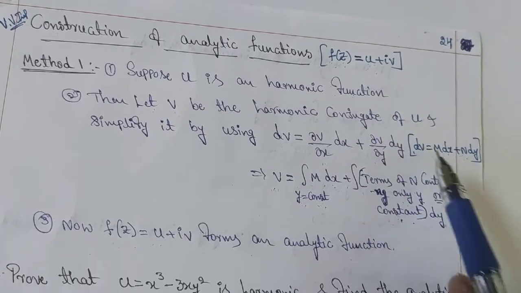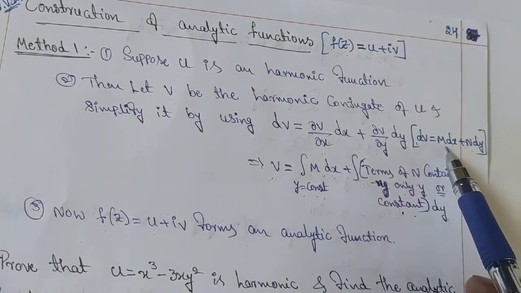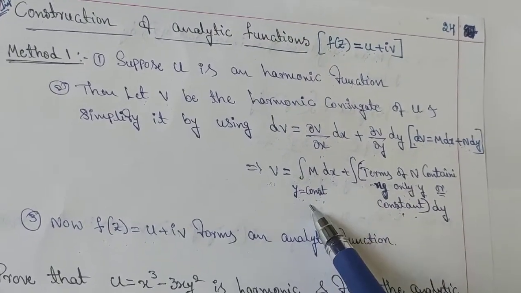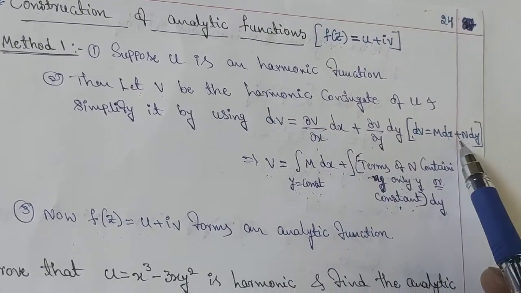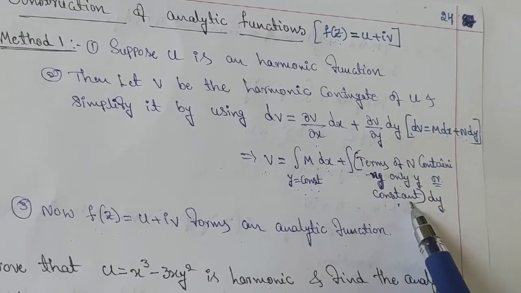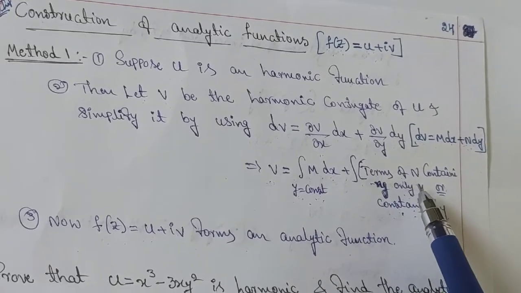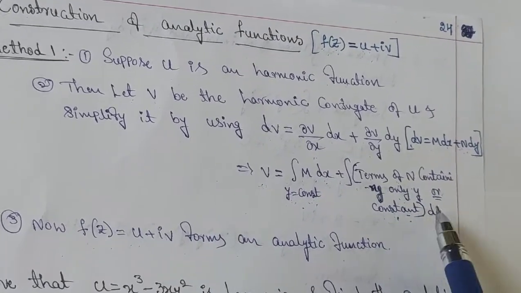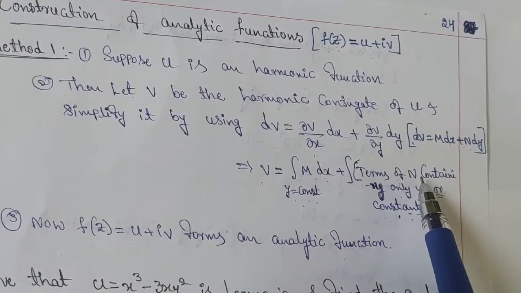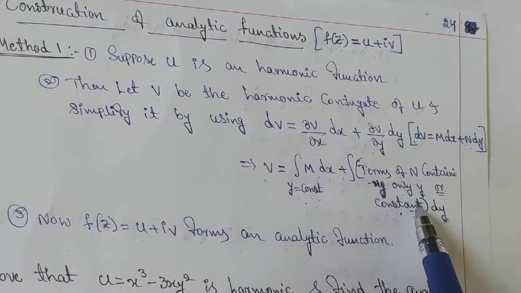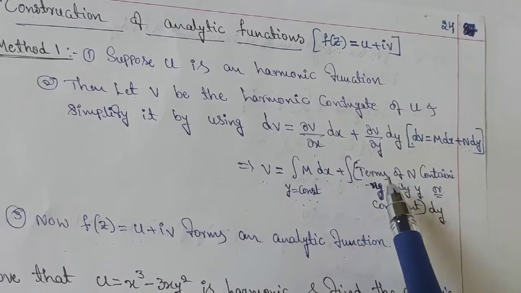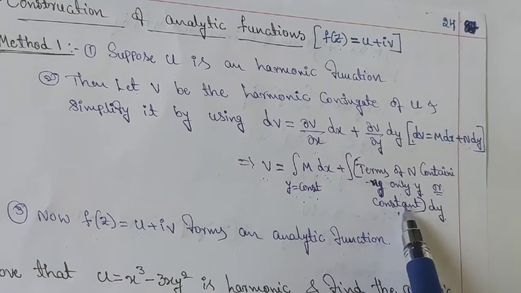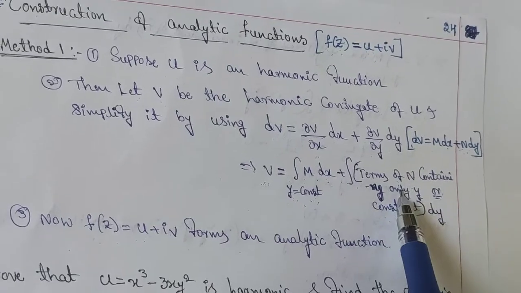But here we have to consider the values of y only, or constant values only. That means the terms of n independent of x we have to consider here. That means the terms of n containing only y values or constant values.